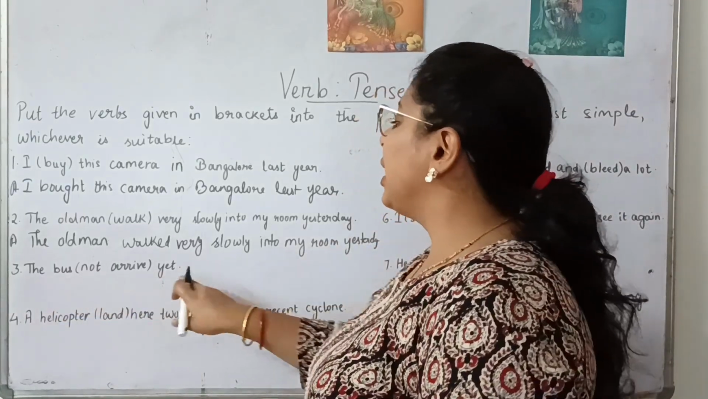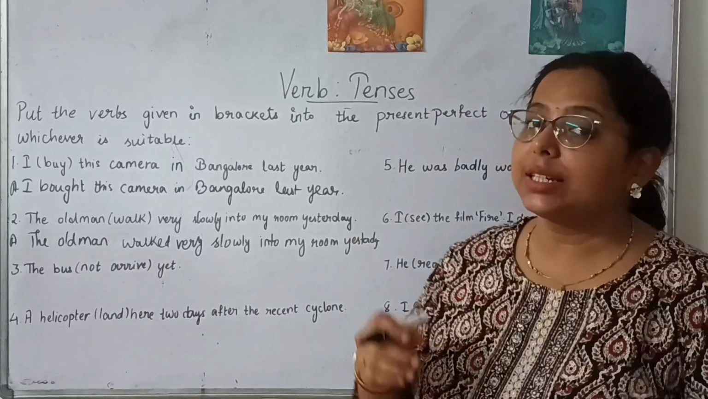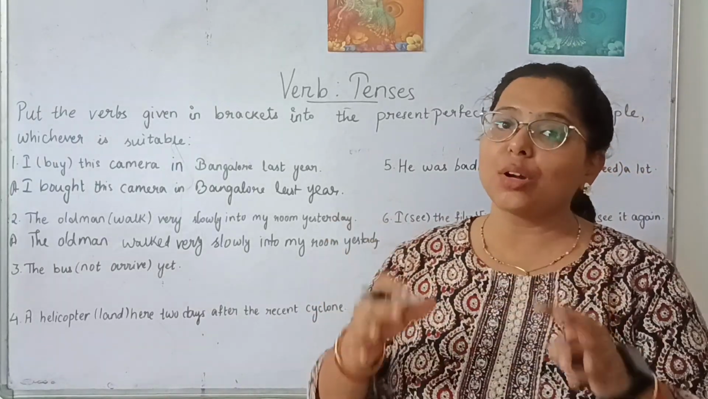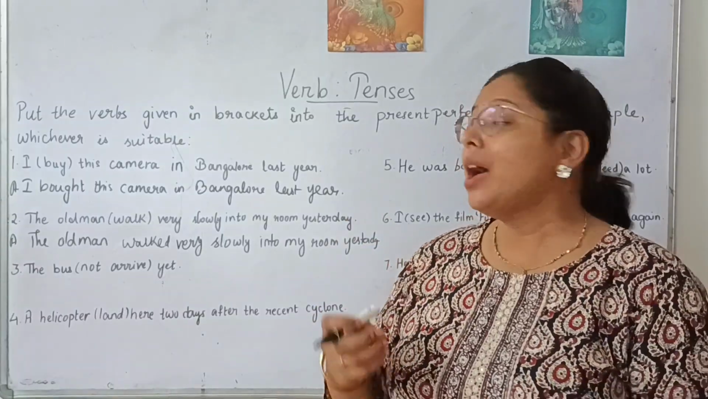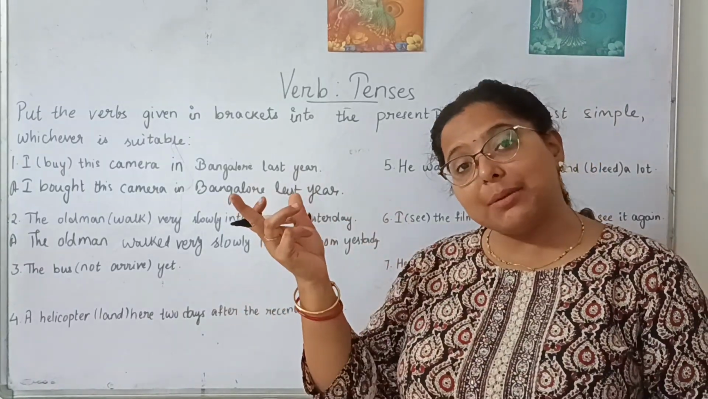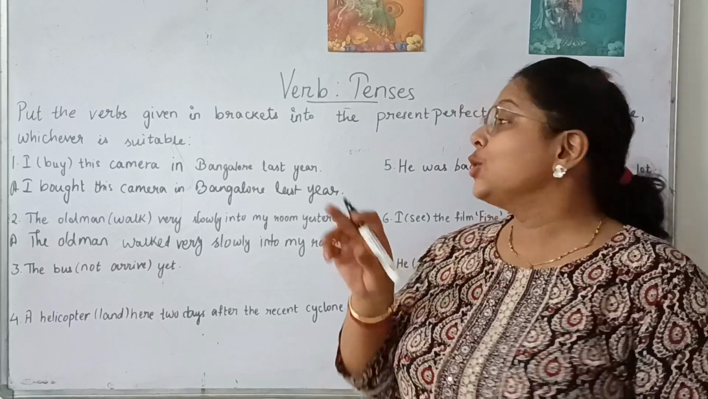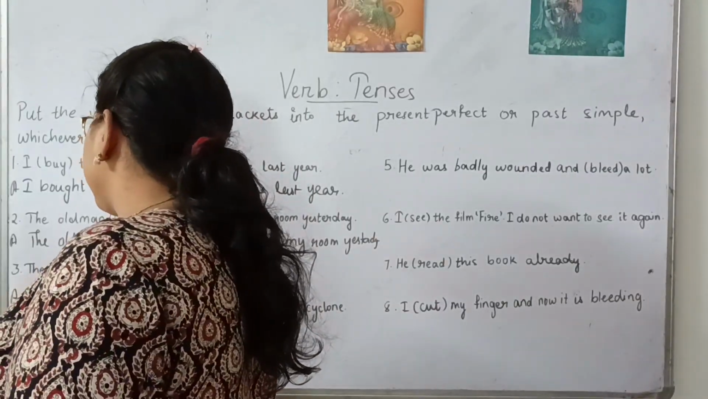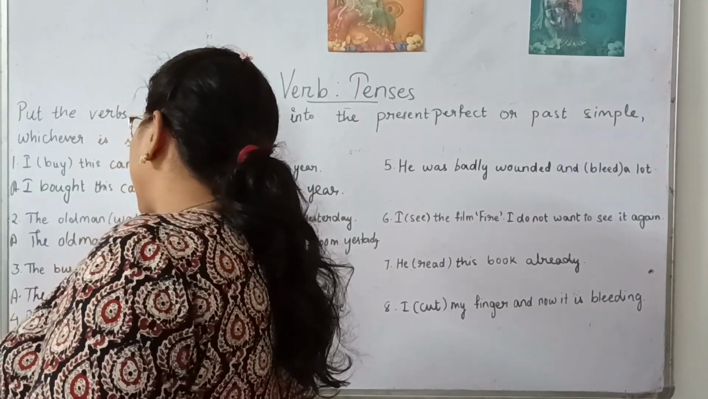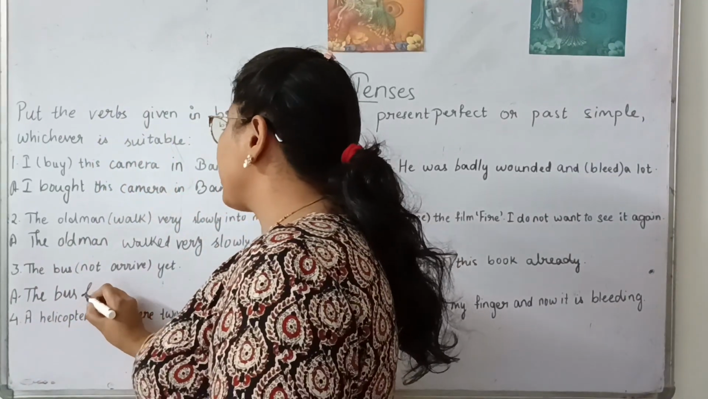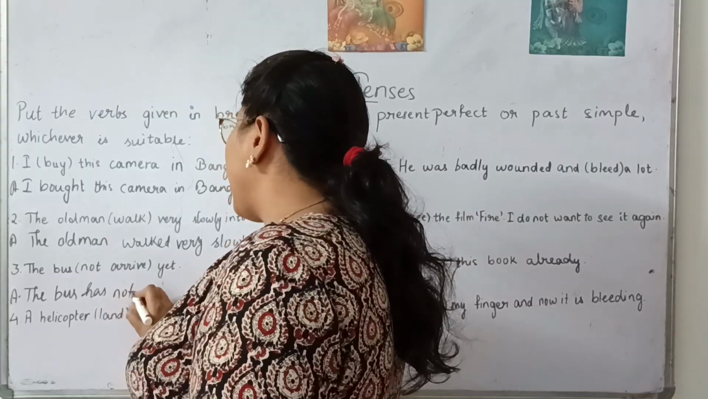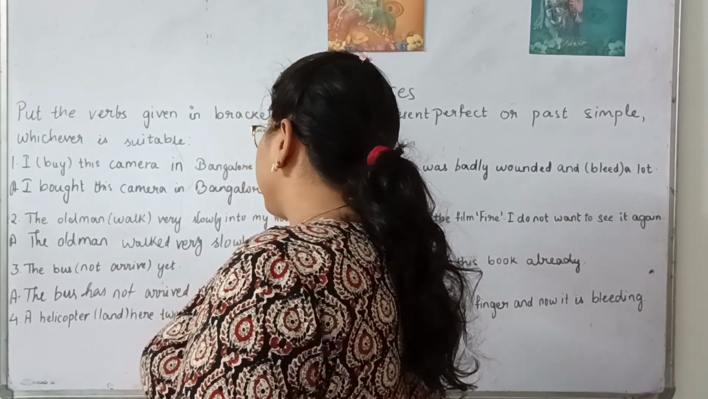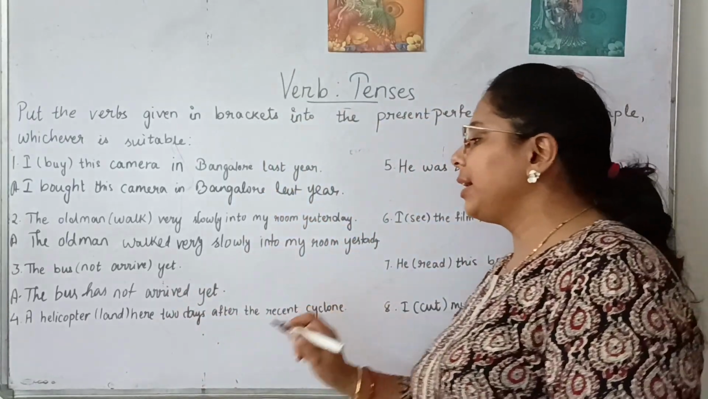The bus not arrived yet. Yet means I am waiting in the bus stand now, and till now it has not come, means it is showing a present situation, indicating the thing that has started in the past and till now it has not happened. So what we will use? Present perfect tense. The bus is a subject and the subject here is singular. So we will write has not, and for arrived, the past participle will be arrived. The bus has not arrived yet.